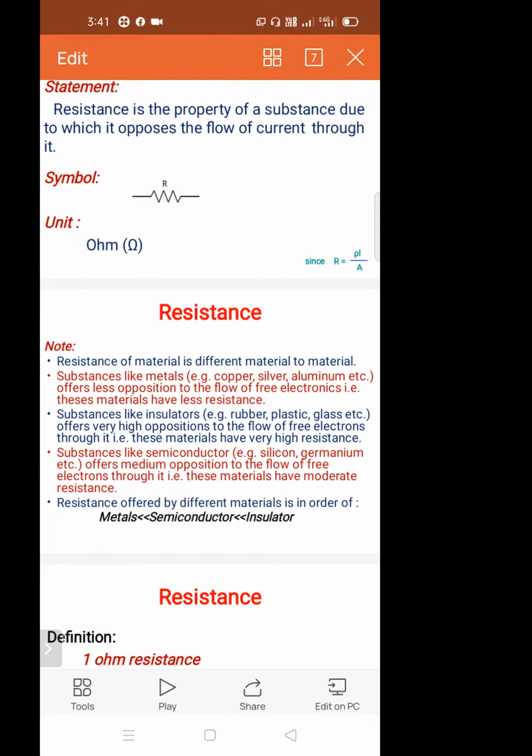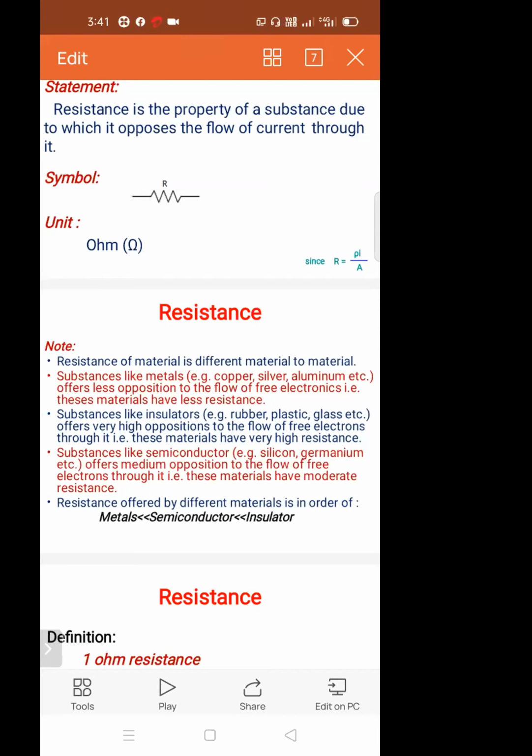That is, these materials have very high resistance. Full point.